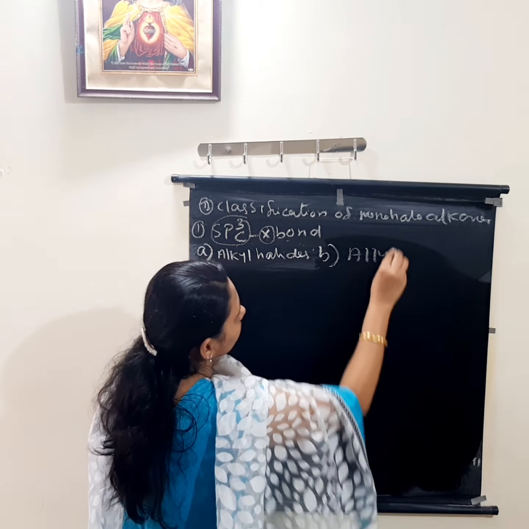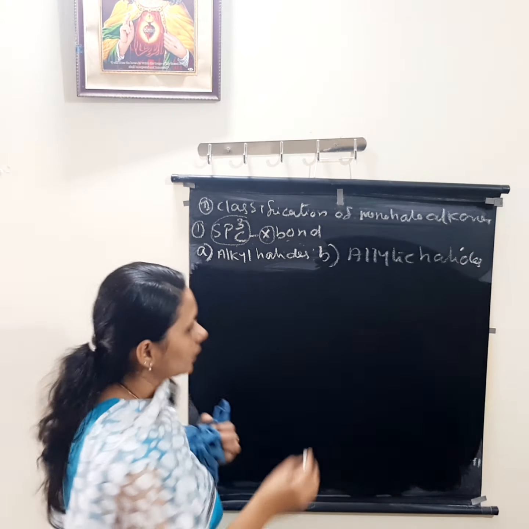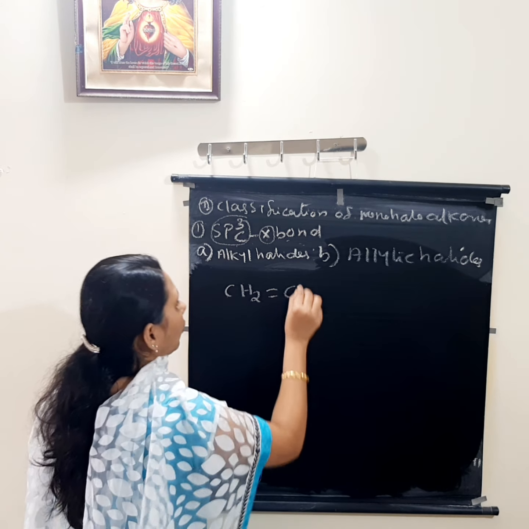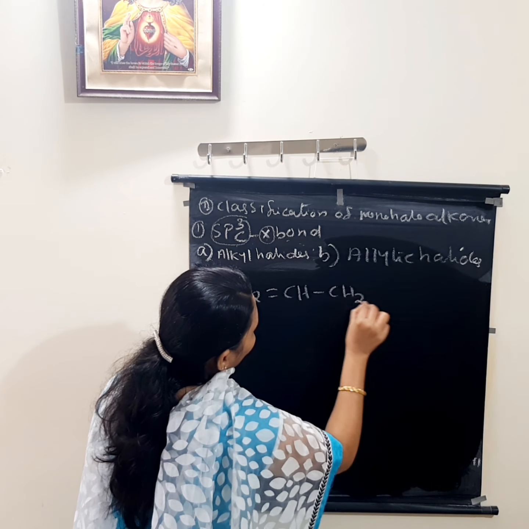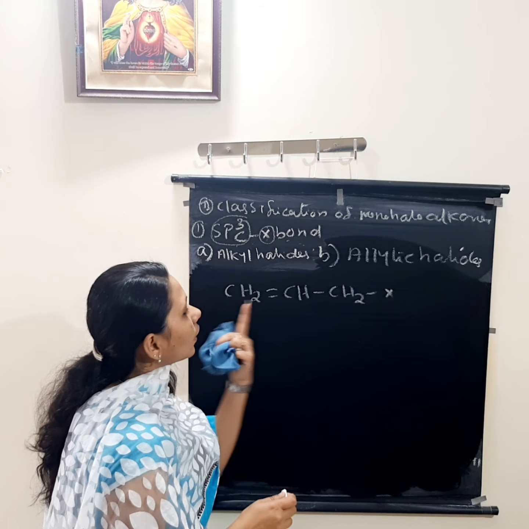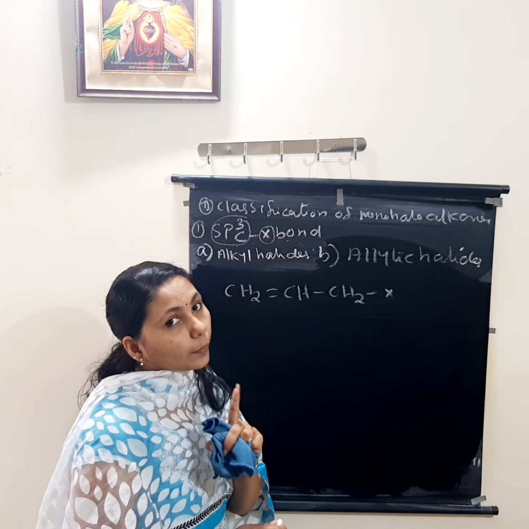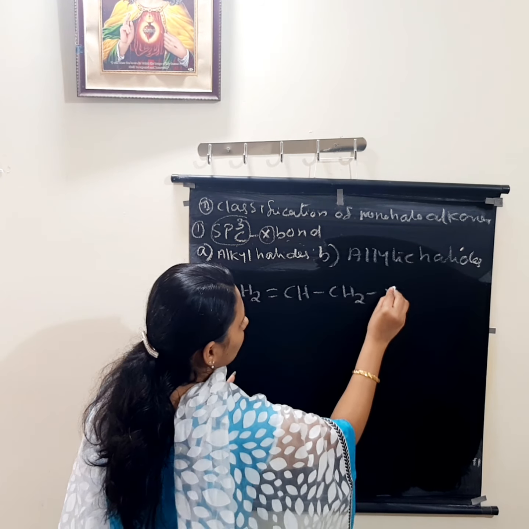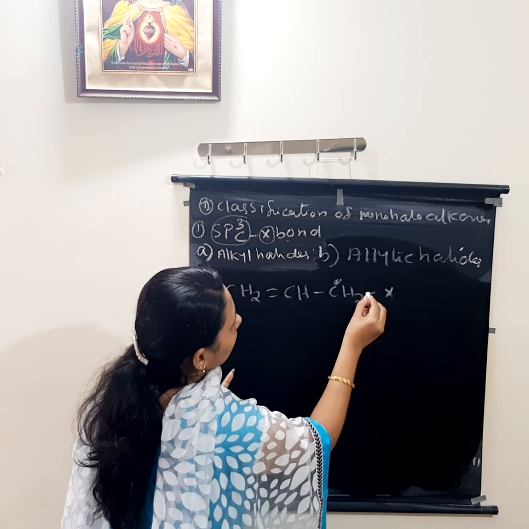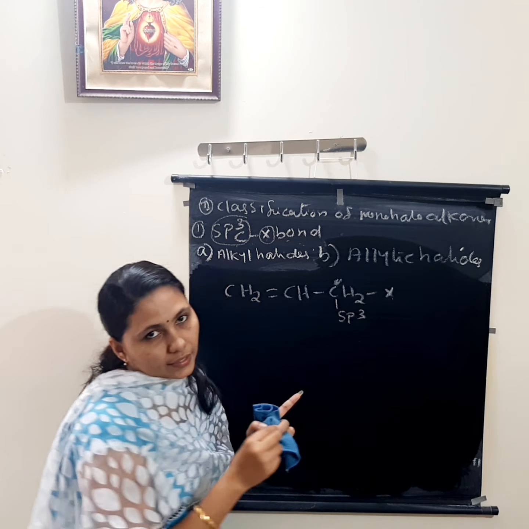Allylic halides means, I will write one example: CH2 double bond CH CH2X. In the textbook it is given as bonded lines, I will write that. Here we know in all these compounds the halogen atom is attached to which type of carbon atom? sp3. If you check, this halogen atom is attached to this carbon atom. Does this carbon atom contain any double bond? No, it contains only single bonds. So it is the sp3 hybridized carbon atom.